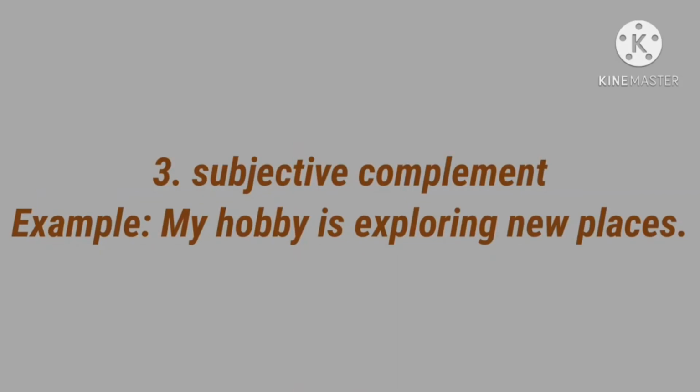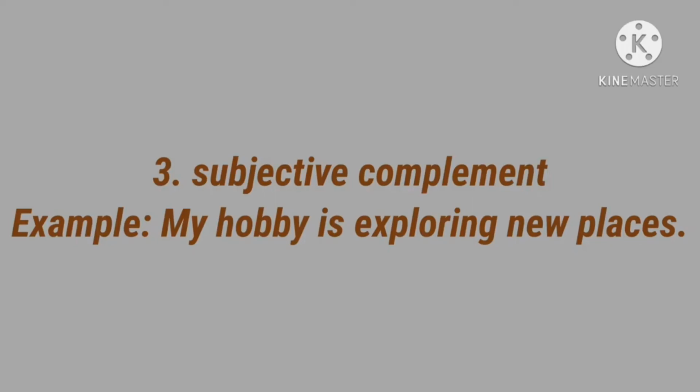Next, subjective complement. Third one, a gerund can be used as subjective complement. My hobby is exploring new places. So here, which is the subject? My hobby.